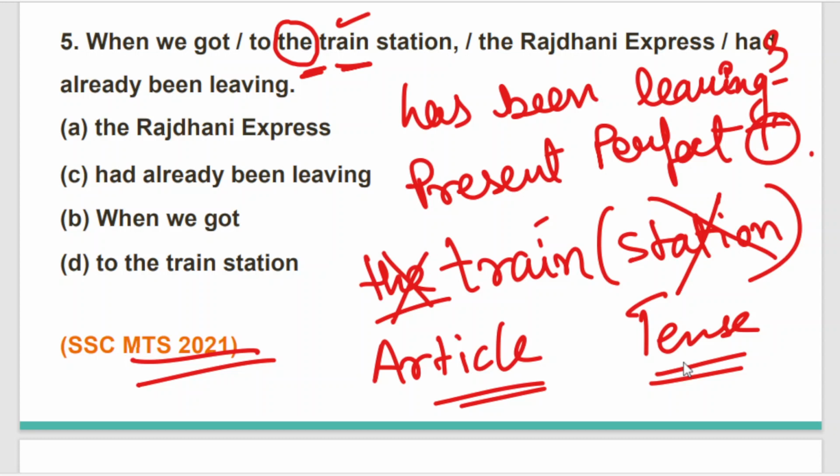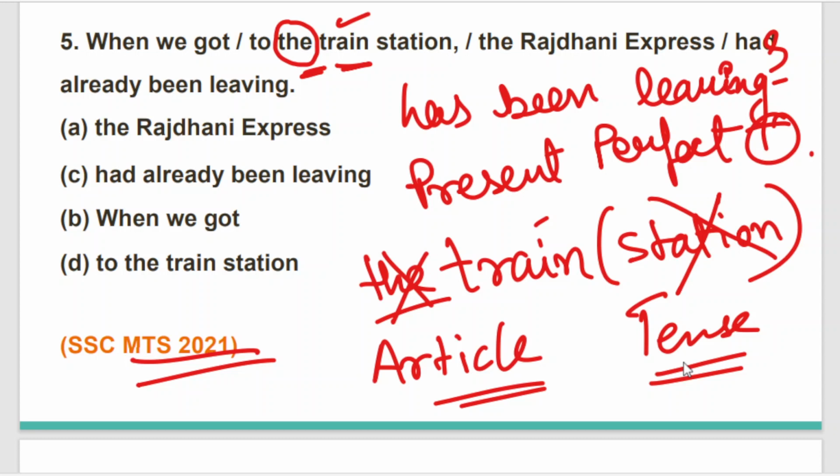Has been leaving. That means when the group of people reached the station, just a few seconds before they reached the station, the Rajdhani Express left, or better to say, has already been leaving. It didn't leave completely, and it is not even standing. It started leaving the station.